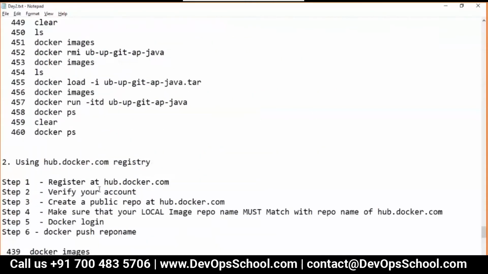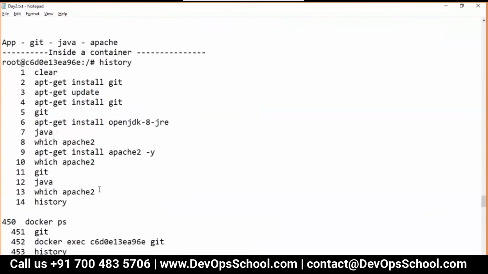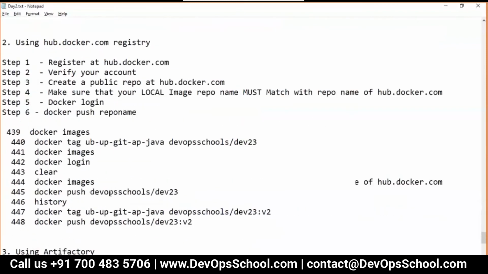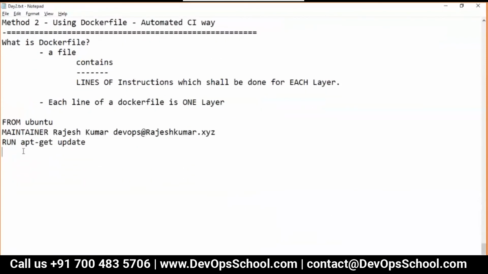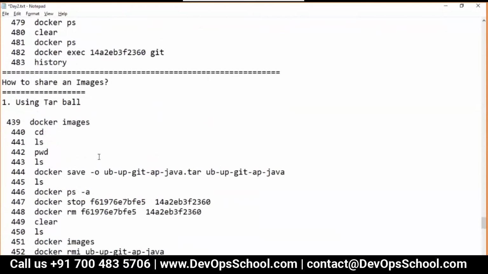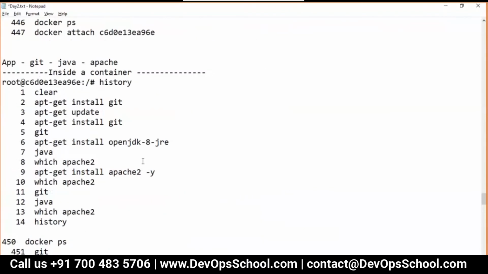What do you want next? Let me read it, so you remember all this. I want to install Git, so RUN install git -y. You want to install Apache also, apache2. What else? JDK also, Java also.